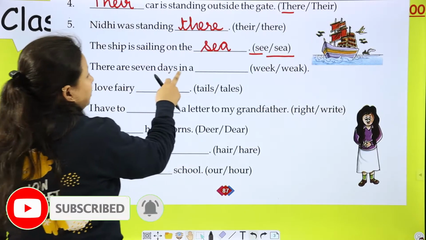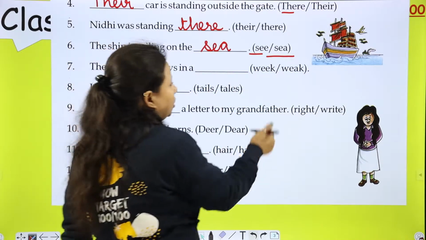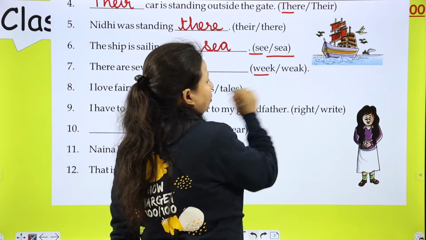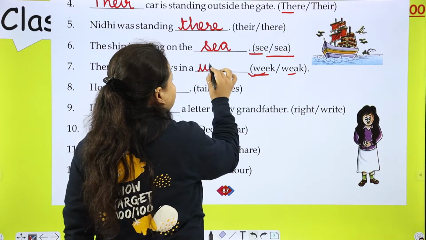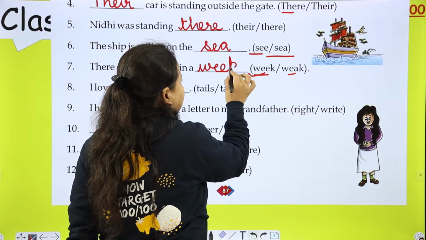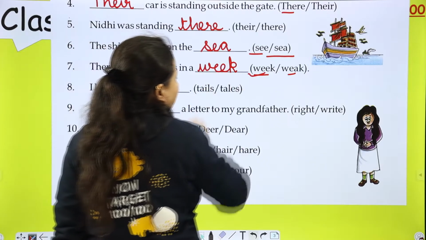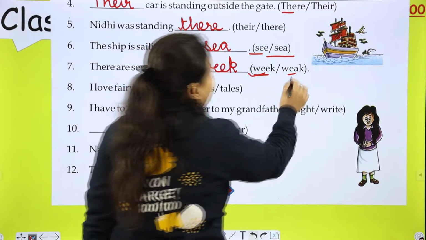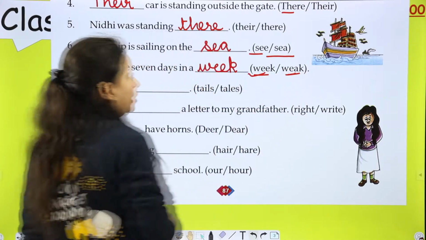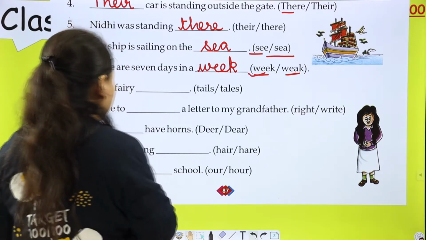There are 7 days in a week. So this one will come or this one? This one will come in a week. W-E-E-K, week. Because the meaning of this week is a period of 7 days. And weak means having little energy.